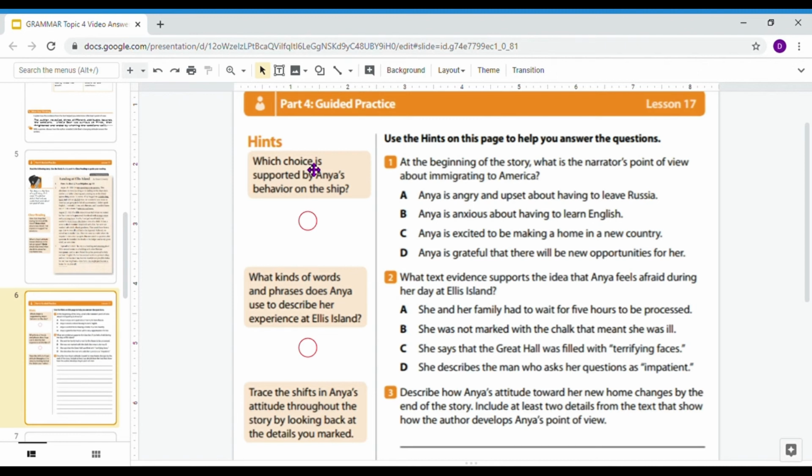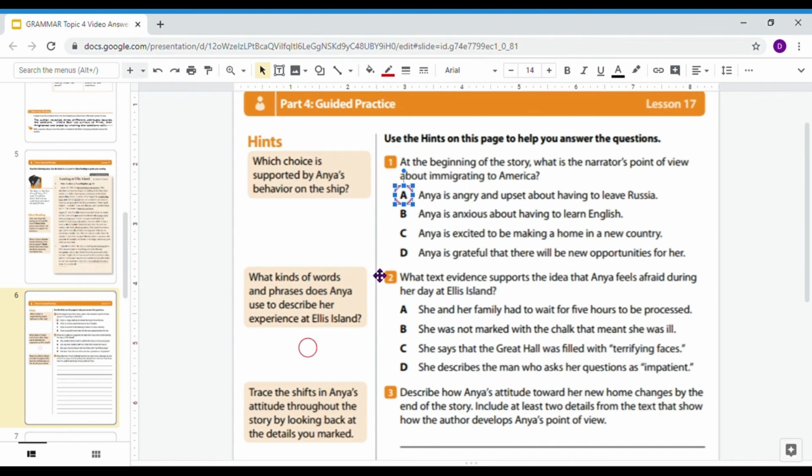So looking back at what the study buddy has already underlined for us, we can determine that the correct answer is A, that Anya's angry and upset about having to leave Russia. Paragraph 1 provides significant evidence about how she's angry. She refuses to hug her parents back, things like that. Choice B isn't right. The story doesn't ever talk about how Anya's nervous about learning English. It just states that she doesn't know English.